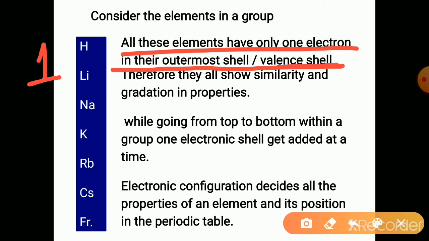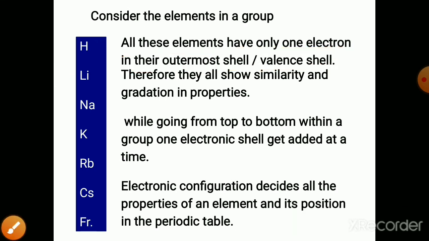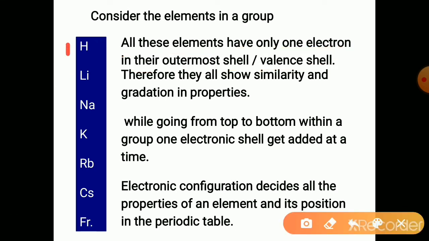Which shell is the valence shell? The outermost, last shell is called the valence shell. And in the valence shell only one electron is there. Let us see. For example, hydrogen atomic number is 1. So its configuration is 1 only. Lithium atomic number is 3. So its configuration is 2, 1. So 1 electron is there in the outermost shell.